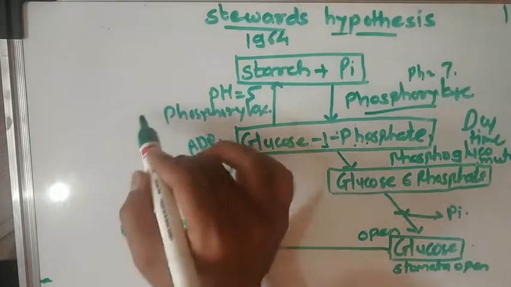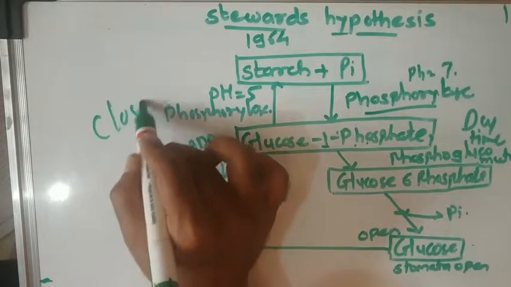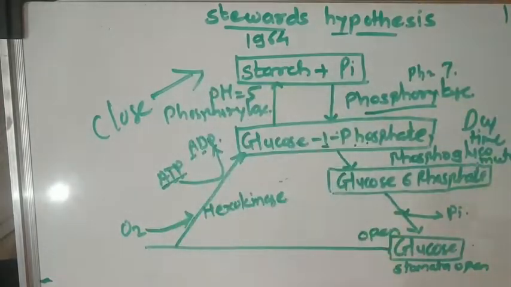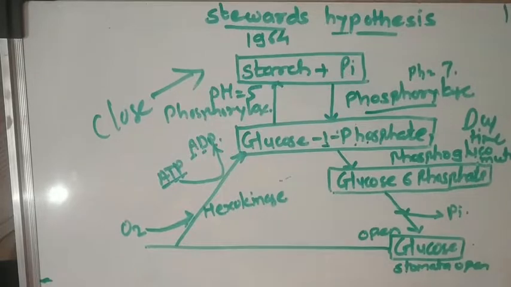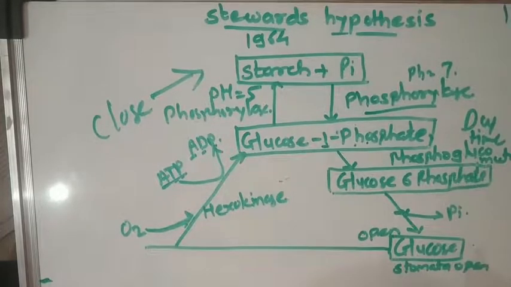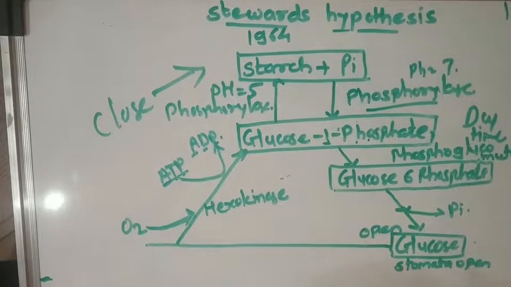And the stomata is closed when starch is there. In this way, the opening and closing of the stomata is represented by Steward. These are the two processes. I hope you understand these processes. Thank you very much.